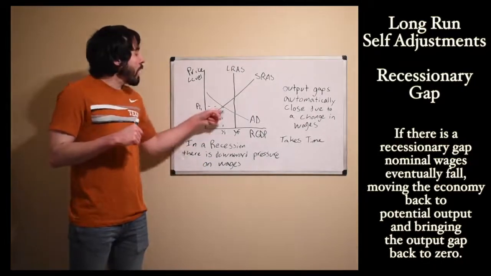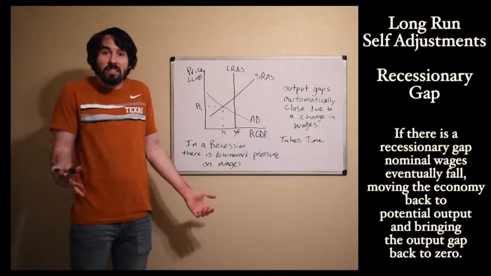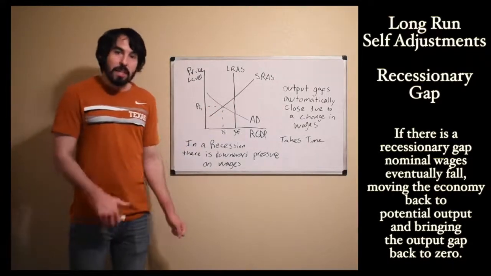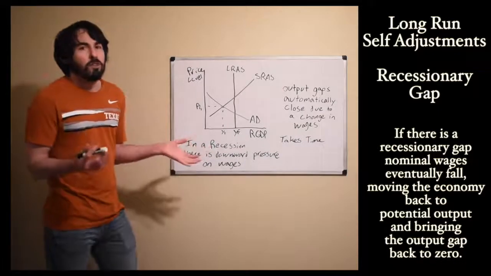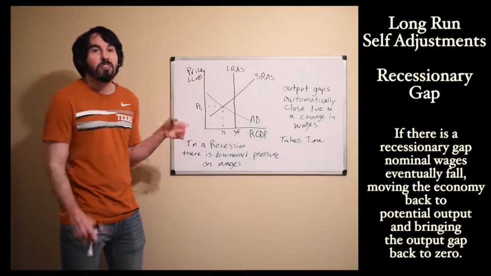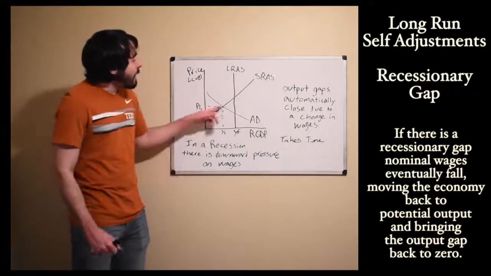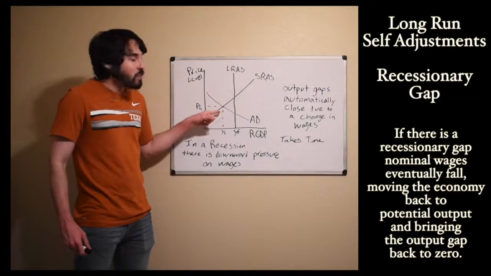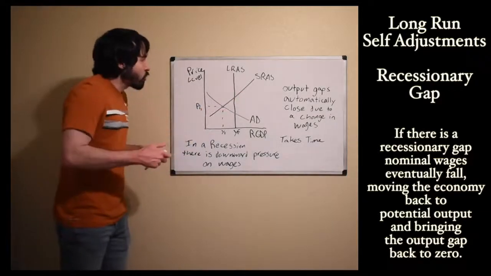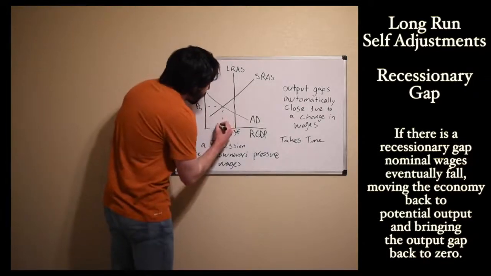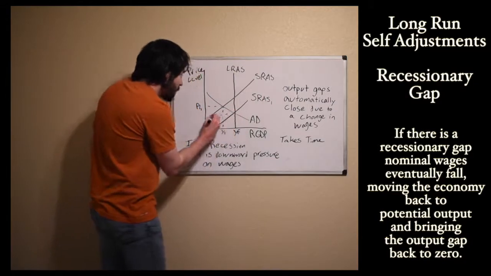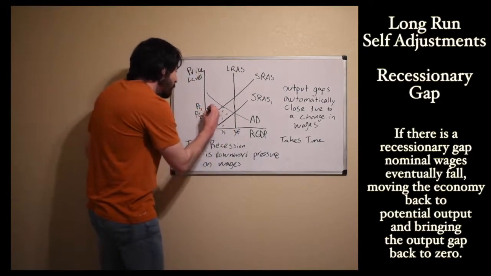After all this time, I'm eventually going to be willing to settle for lower wages. At first I might have insisted on still making my $12 an hour, but once I'm out of work for like 6 months, I'm going to accept lower wages, maybe $10 an hour, even down to $9 an hour. I'm not the only one doing that. As people begin to accept lower wages, our businesses are going to hire more people back. Short run aggregate supply will shift to the right. Once they can pay people less, businesses will hire more people, and we'll get back to long run equilibrium.